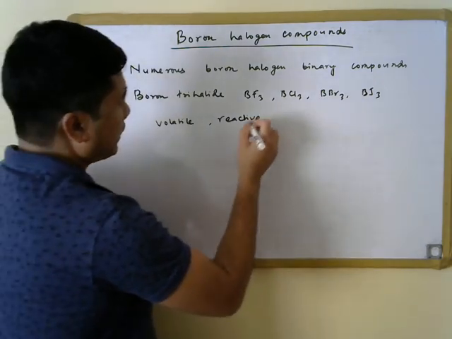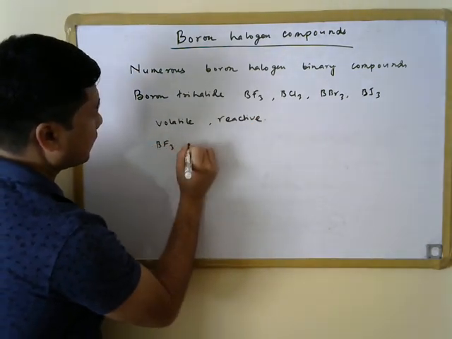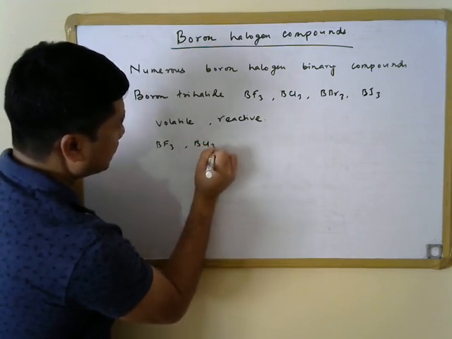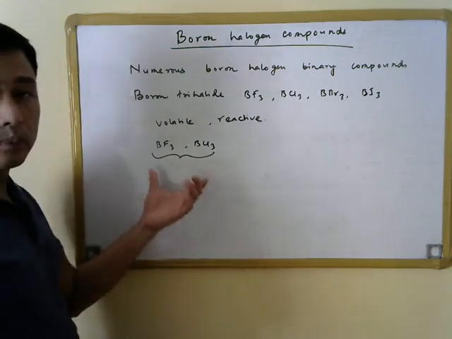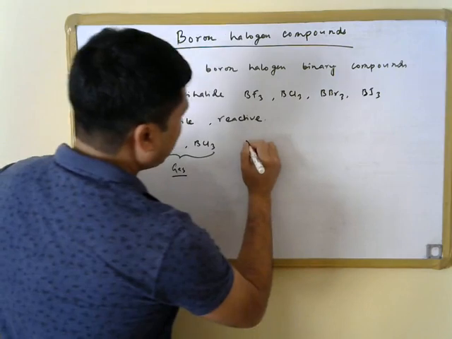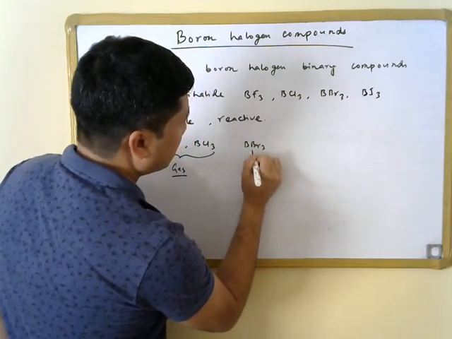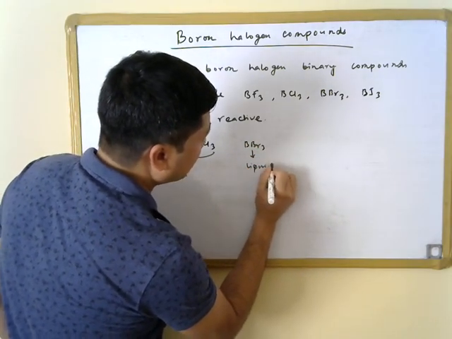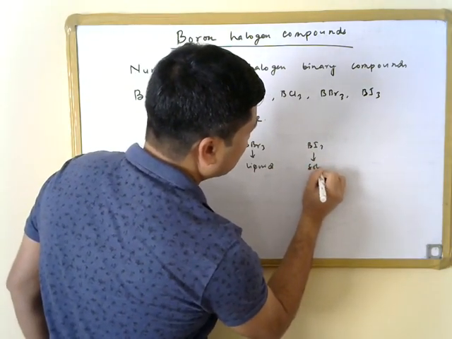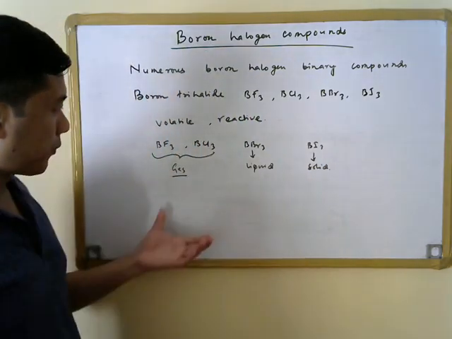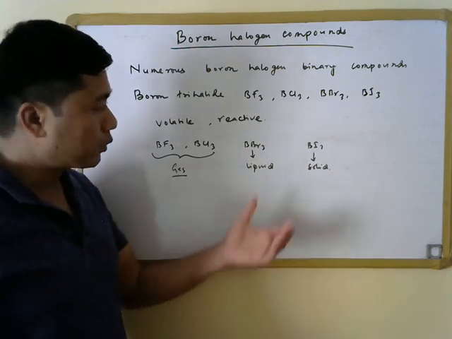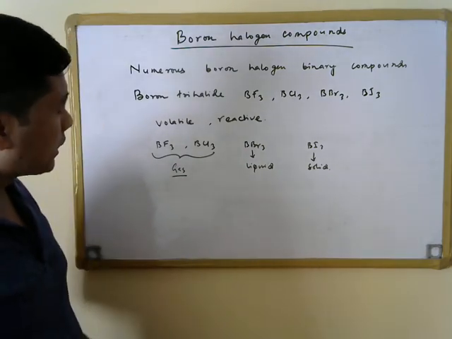BF3 as well as BCl3 exist as gases at room temperature, while BBr3 is a liquid at room temperature and BI3 is a solid. So the physical features of these compounds vary depending upon which halogen is present.